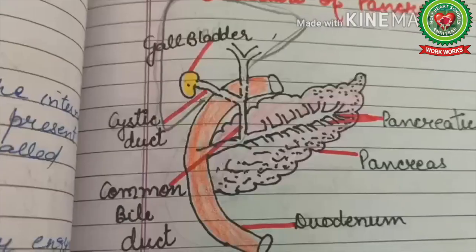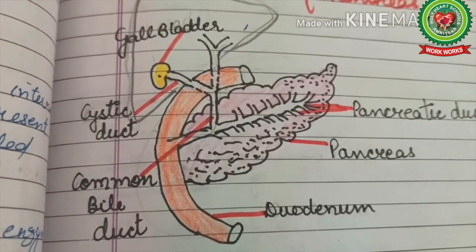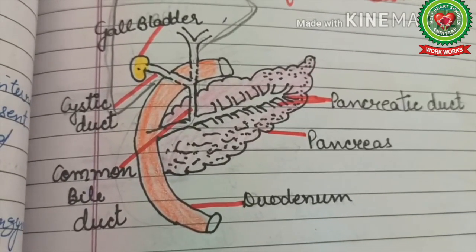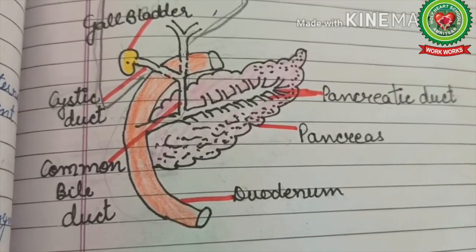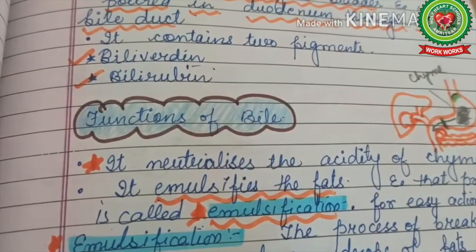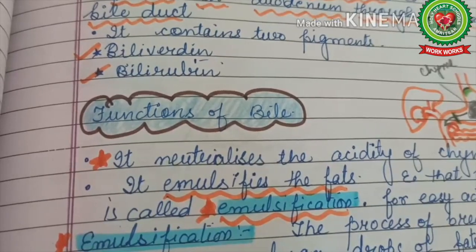Now look here. From this diagram, it is very clear that the small intestine is collecting the bile from liver by common bile duct. We have studied earlier that bile contains two pigments. These are biliverdin and bilirubin.